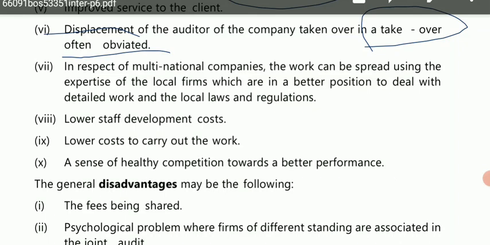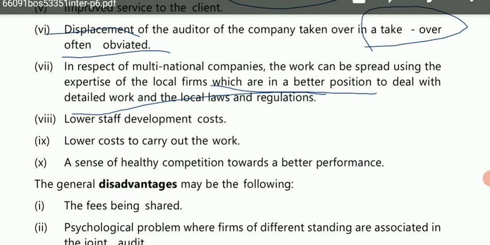The work can be spread using the expertise of local firms who are in a better position to deal with detailed work and local laws and regulations. So the multinational companies involve the local firms in their joint audit, and in that way they are given a much more detailed idea about the local laws and regulations that are applicable to that particular company, and in this way joint audit is beneficial.